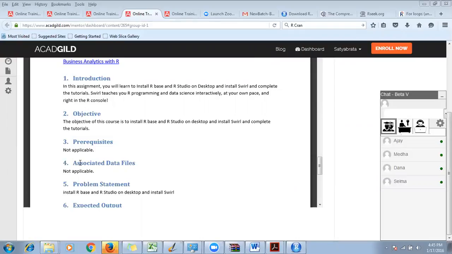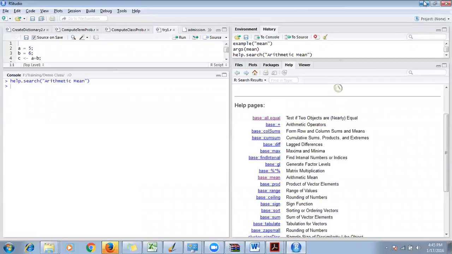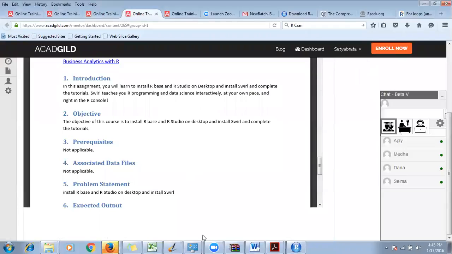You have installed RStudio like me. Now what about R? That's to install. Now do one thing: if your RStudio is open, just close it, any RStudio window, and open RStudio again.